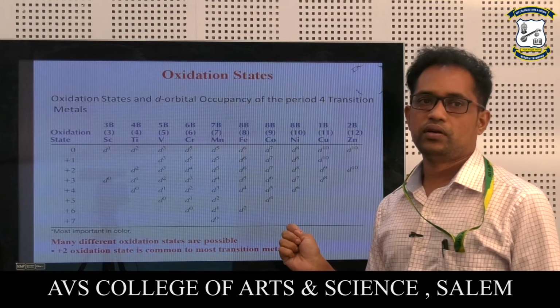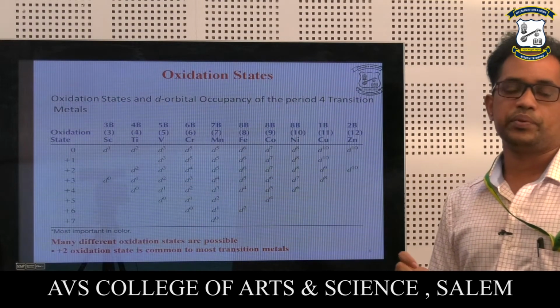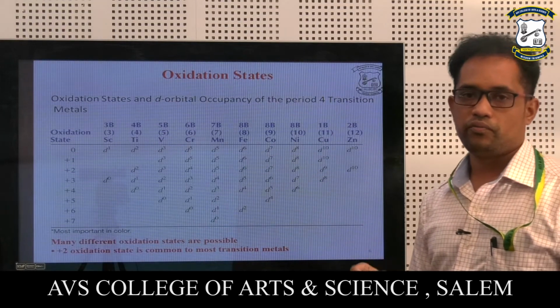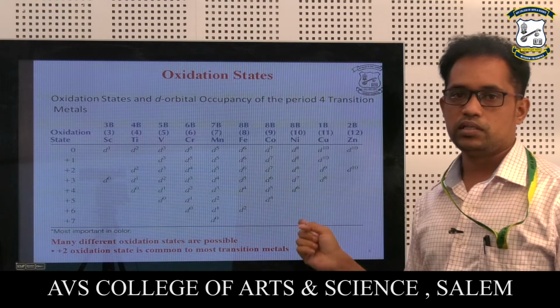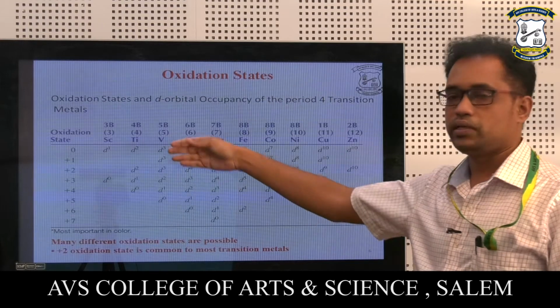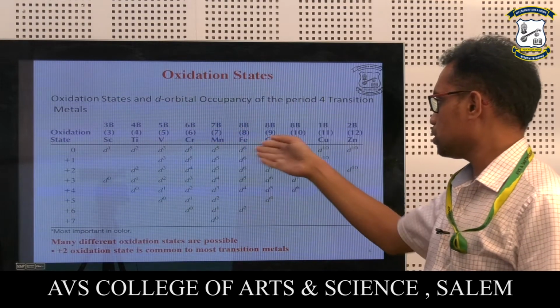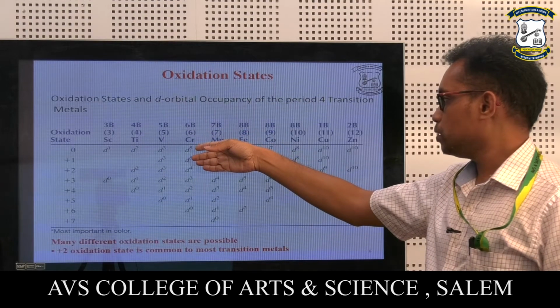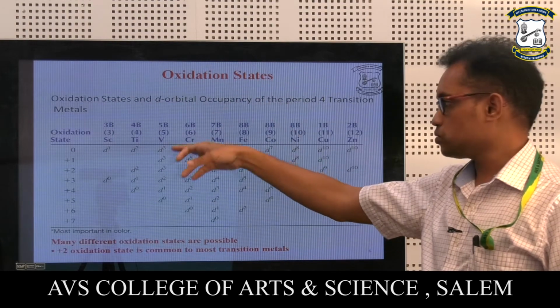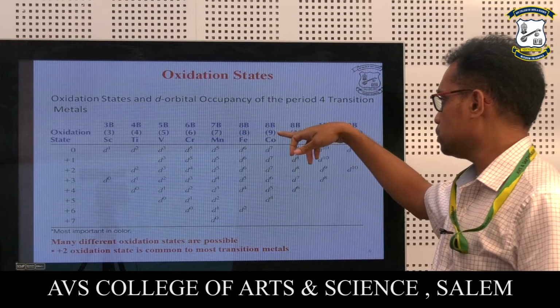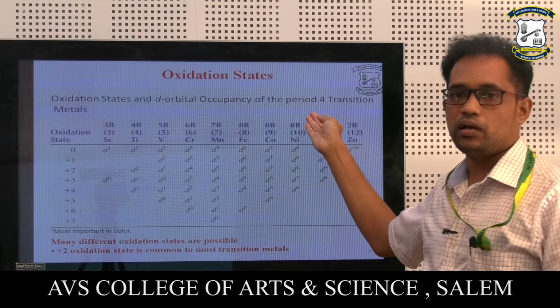So the different oxidation states and d orbital occupancy of the period 4 transition elements, and this is the tabular column they have given for the different oxidation states and their corresponding metal ions. These are all the d block elements: scandium, titanium, vanadium, chromium, manganese, iron, cobalt, nickel, copper and zinc.